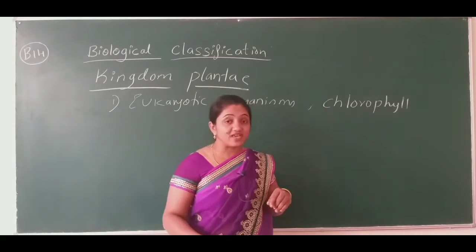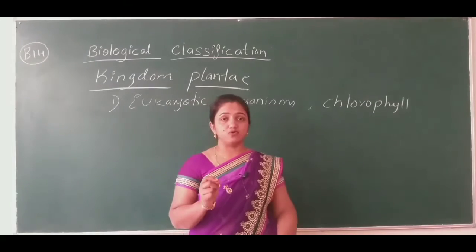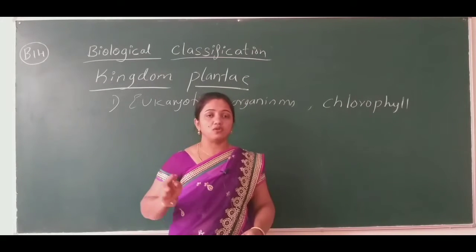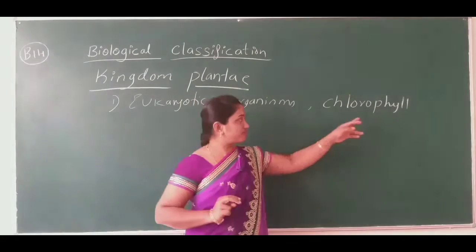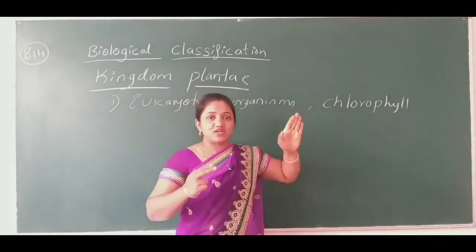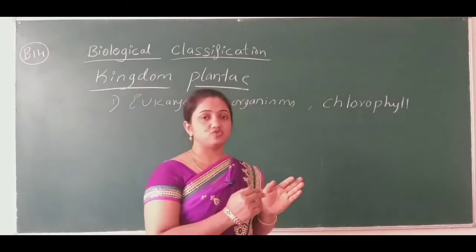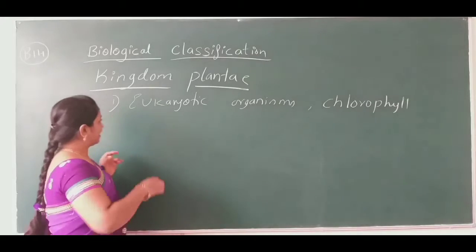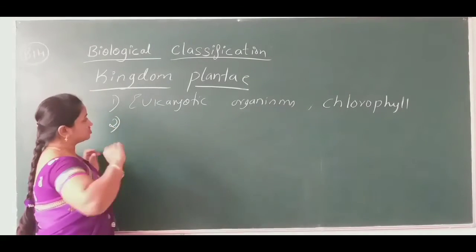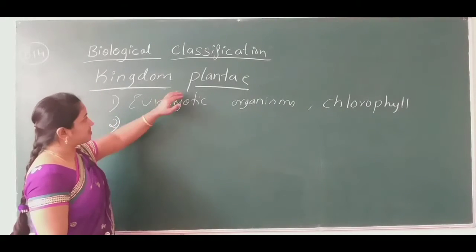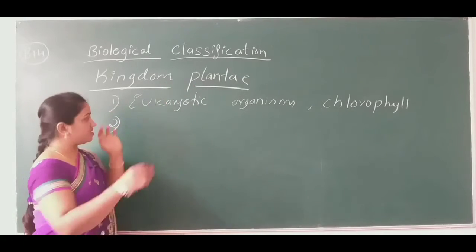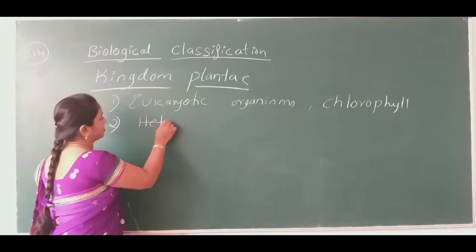Why am I mentioning most of them, not all? Because not all plants prepare their own food. What about those few plants? Here, in the second character, some plants are known to be heterotrophic.